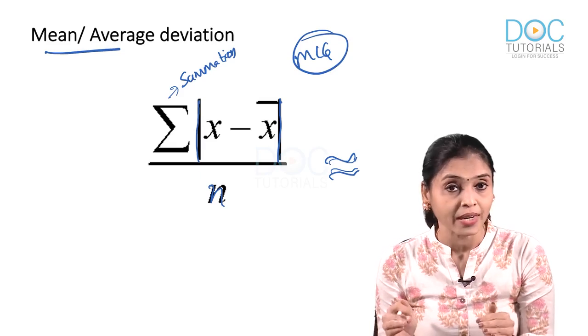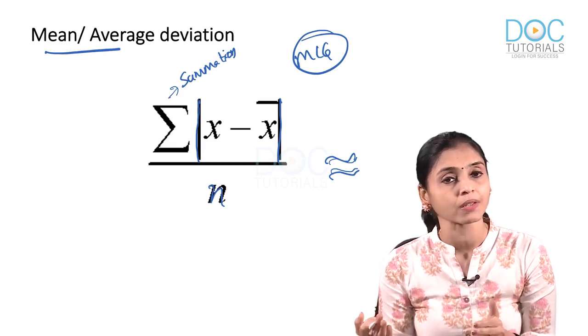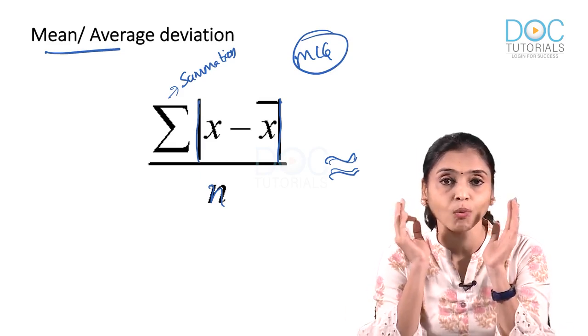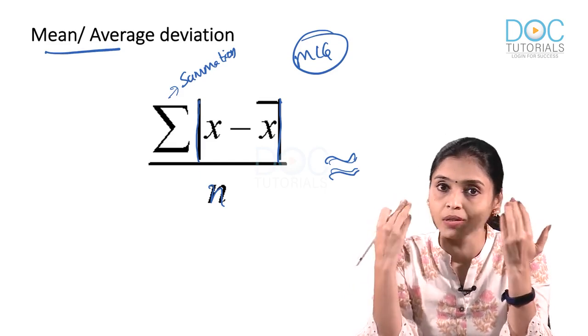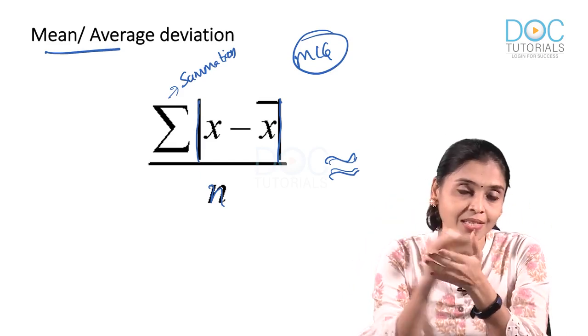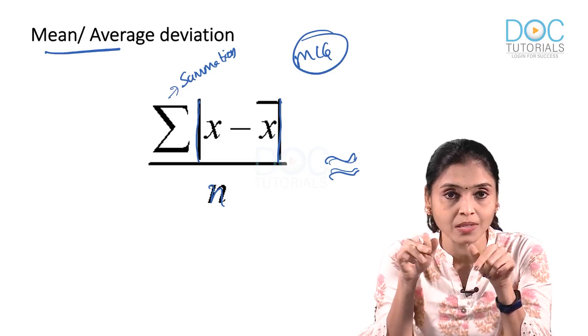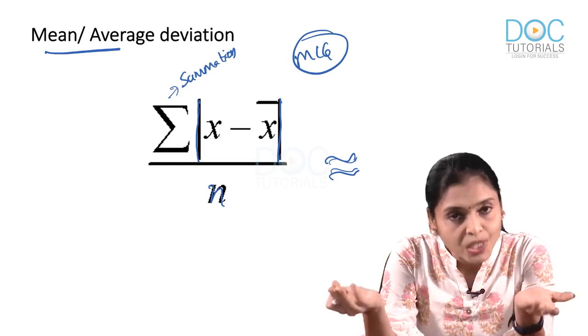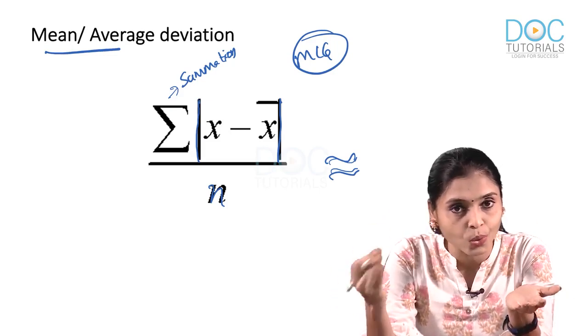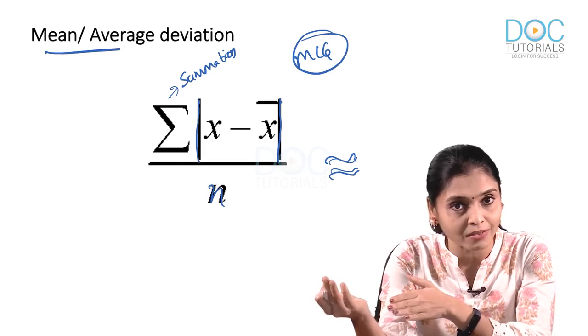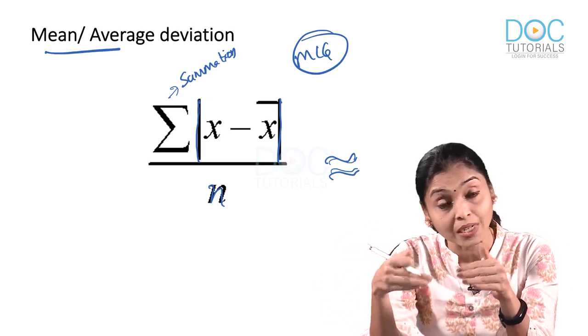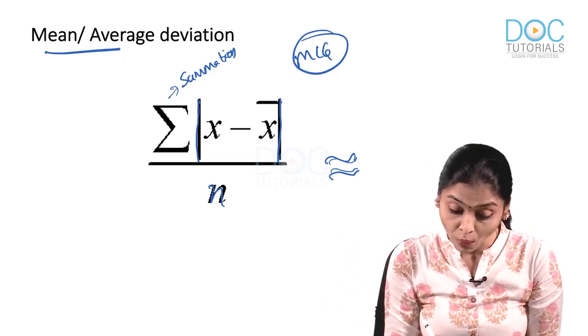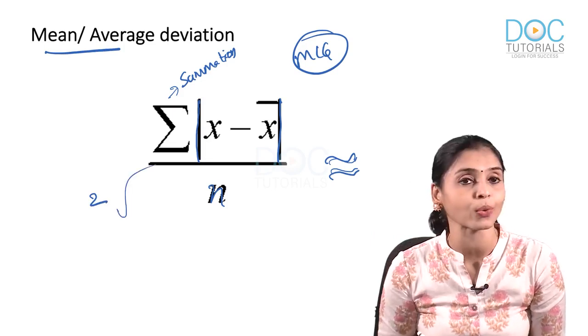So, we are not going to neglect minus sign. We are going to consider it, but somehow we are going to remove it without neglecting. Now, what comes to your mind? Go back to your maths class. How can you remove minus without neglecting? Take the square. Square will make it positive. And then how to take out the effect of the extra square that you put? Take the square root.